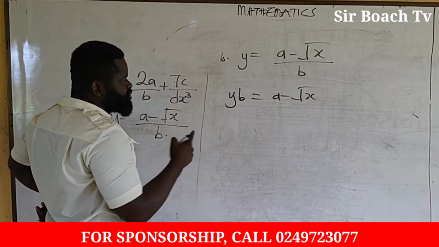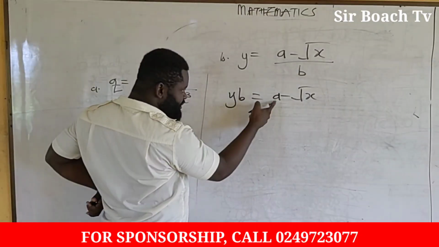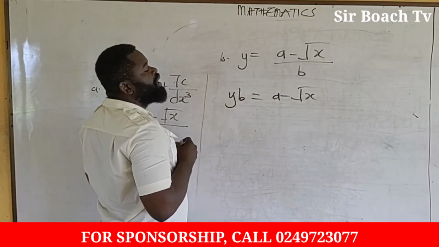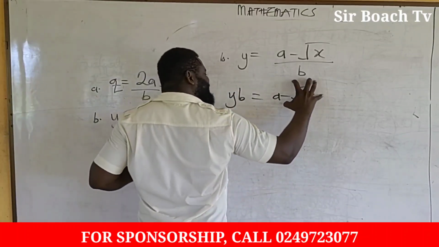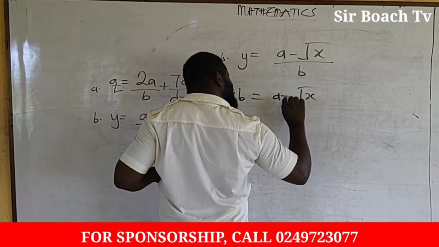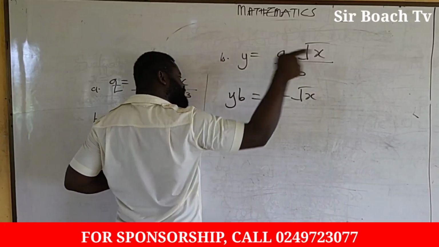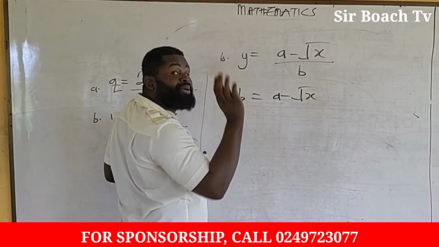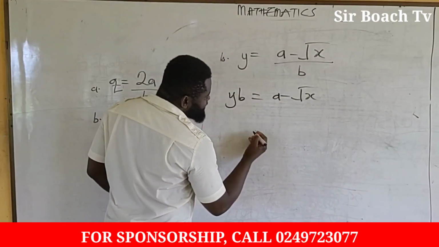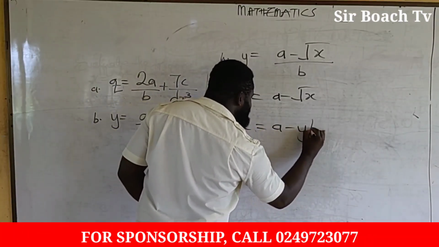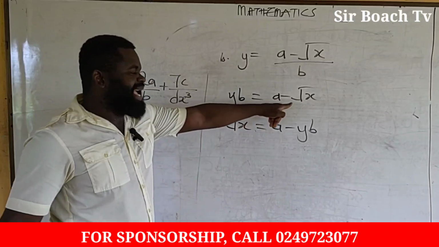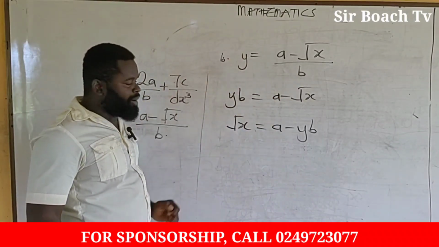Remember, we are looking for x, so we take the square root of x to the other side and bring the yb inside, so that we do away with the negative. So we are going to get square root of x being equal to a minus yb.